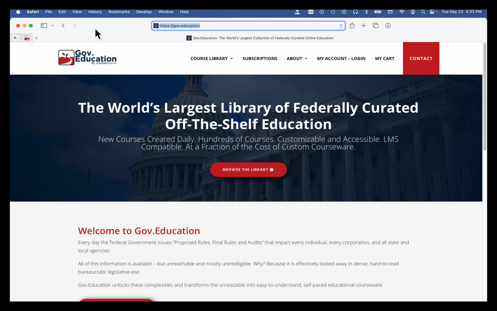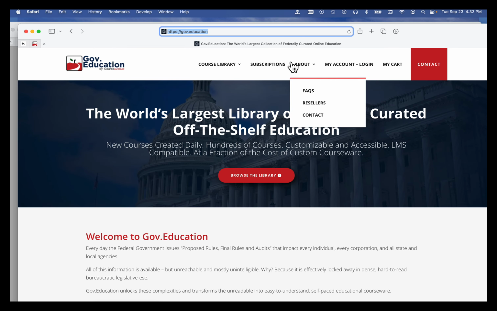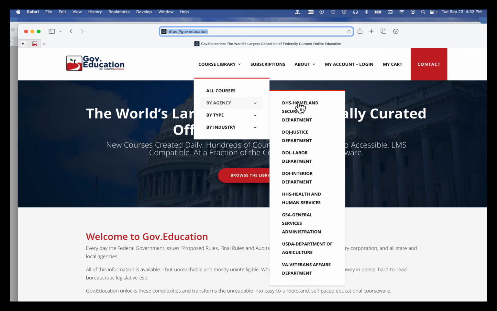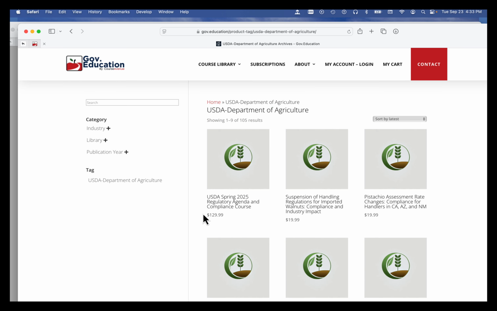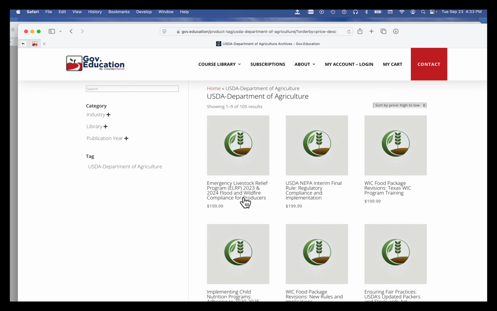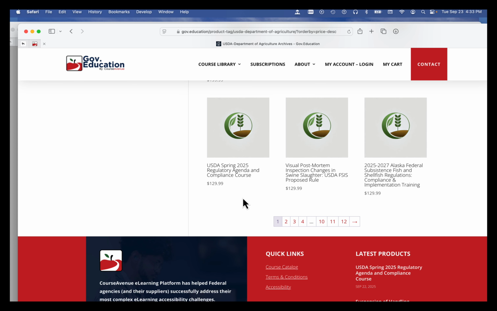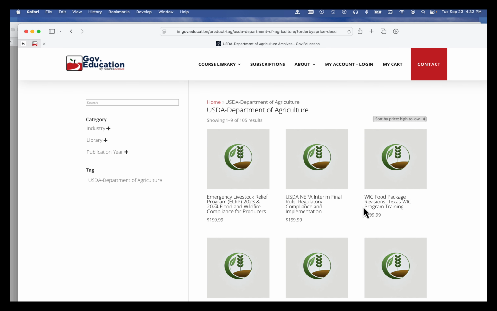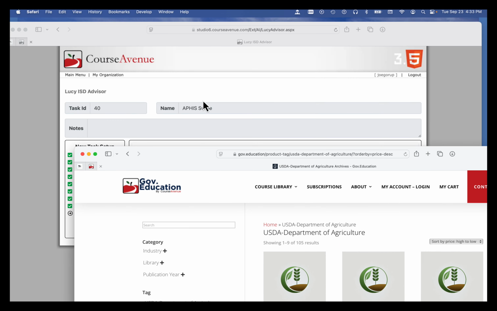So the process that it's going through now is basically the same process that generates, we can look at USDA courses, let's say. There's about 980 courses in here, and if we sort by price, high to low, there are some very complicated courses over time: livestock relief program, NEPA. So all these courses out here, there's a whole bunch of them. Exactly 105 USDA courses have all gone through this process of literally creating all the content.